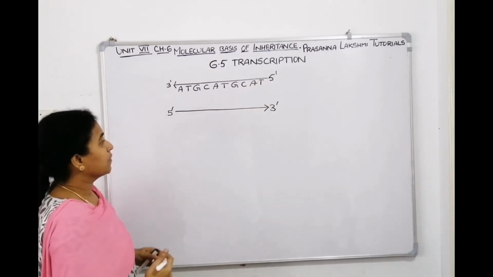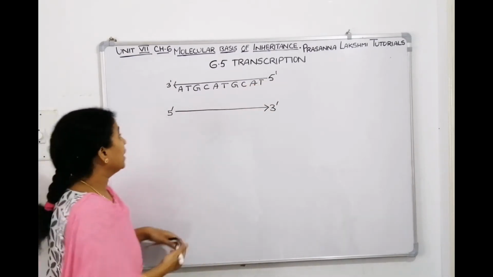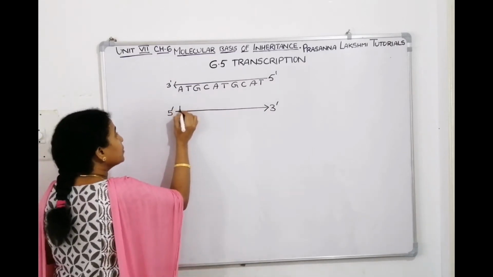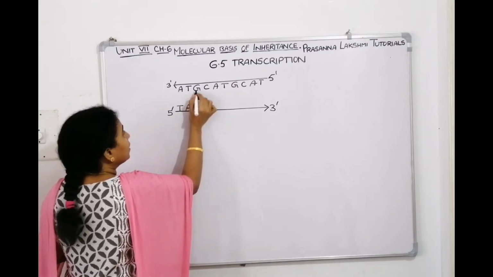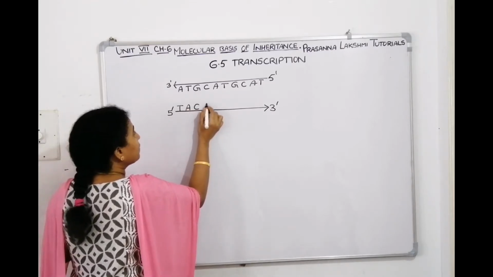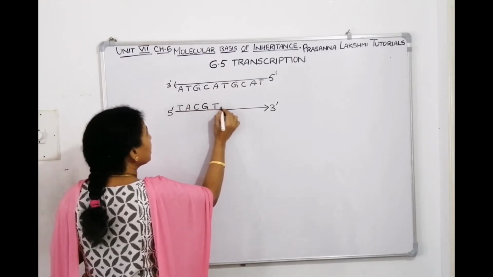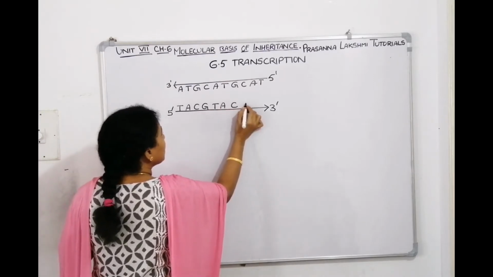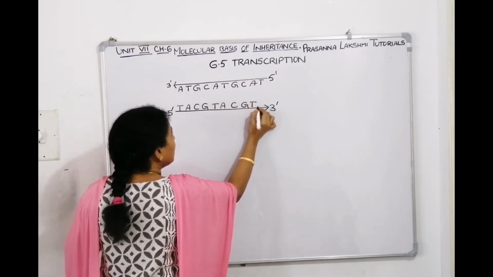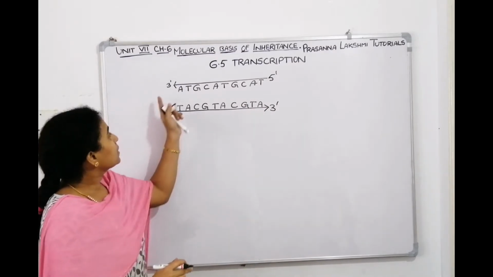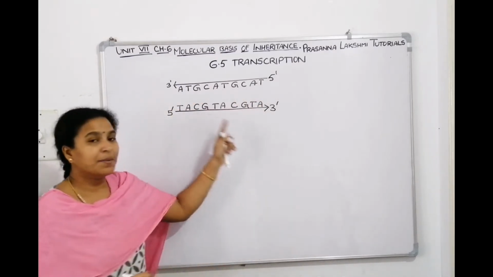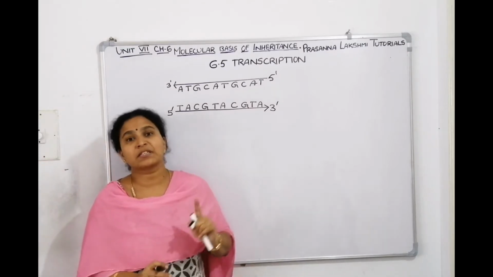Now the opposite strand of DNA: since A is there, the opposite strand has T, opposite T has A, G will pair with C, C will pair with G. So it is T, A, C, G, T, A, C, G that the sequence follows. Now this is 3' to 5' and this is 5' to 3'.